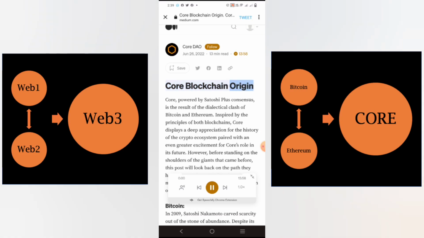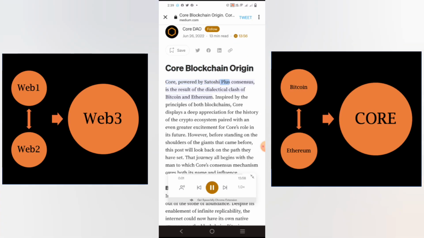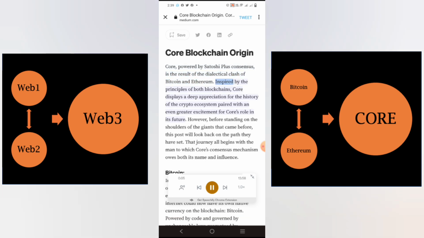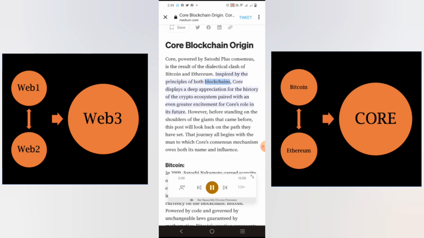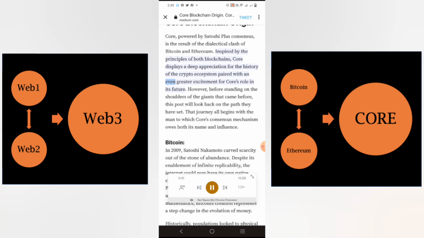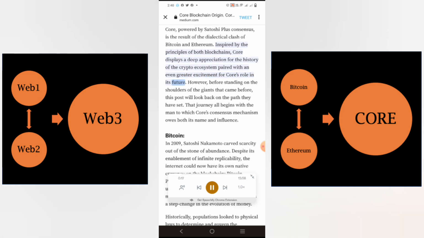Core blockchain origin. Core, powered by Satoshi Plus consensus, is the result of the dialectical clash of Bitcoin and Ethereum. Inspired by the principles of both blockchains, Core displays a deep appreciation for the history of the crypto ecosystem, paired with an even greater excitement for Core's role in its future.